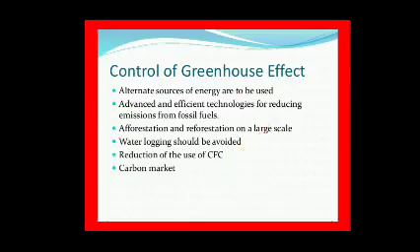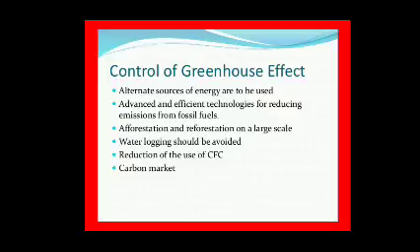Control methods of greenhouse effect. Greenhouse effect is controlled by reforestation. It is mainly controlled by reforestation to increase forest area on the surface of earth.